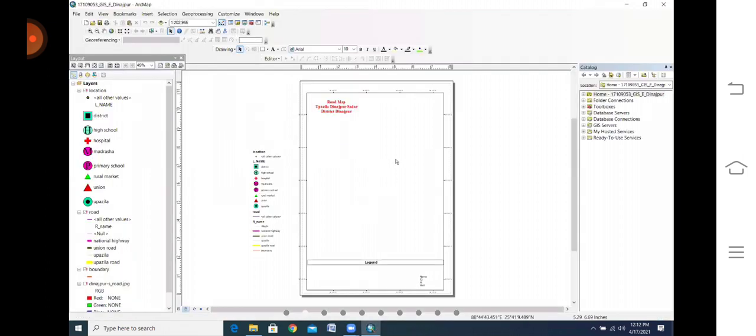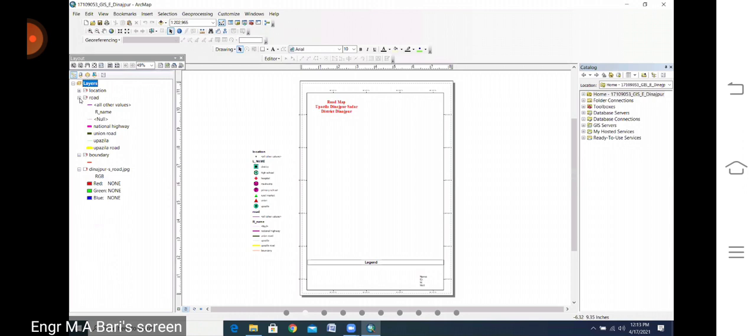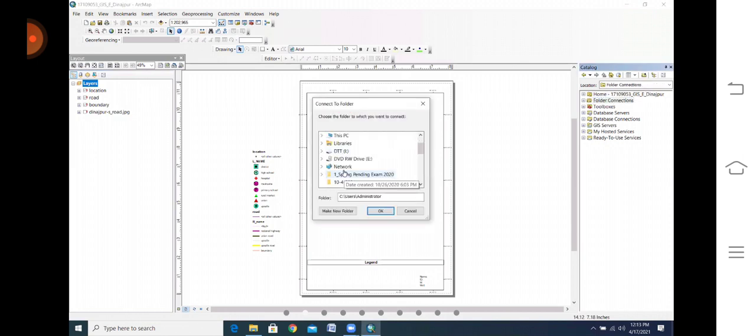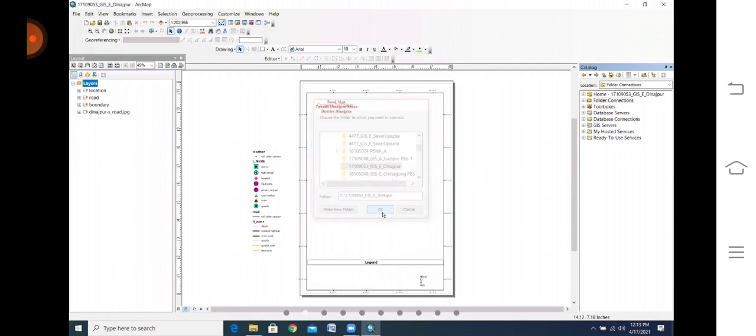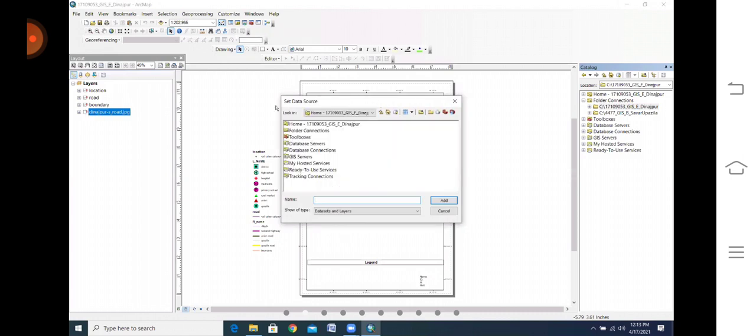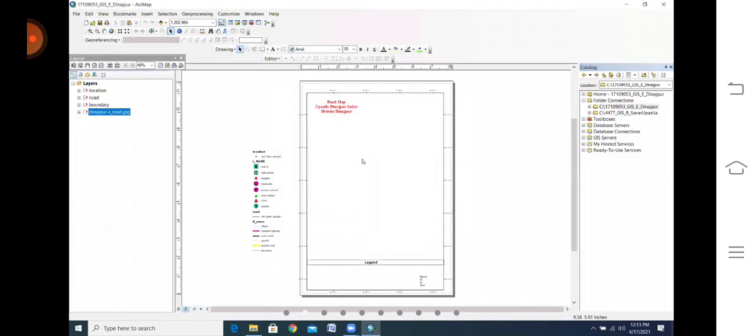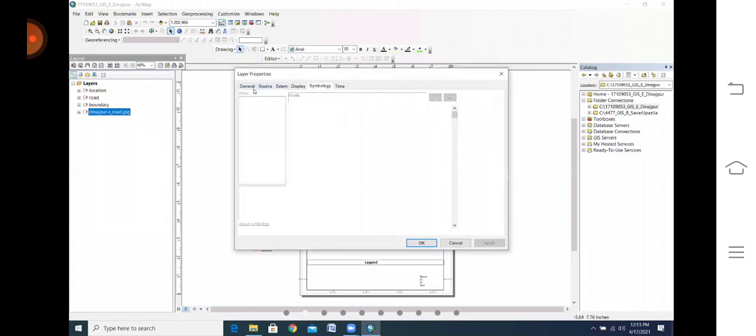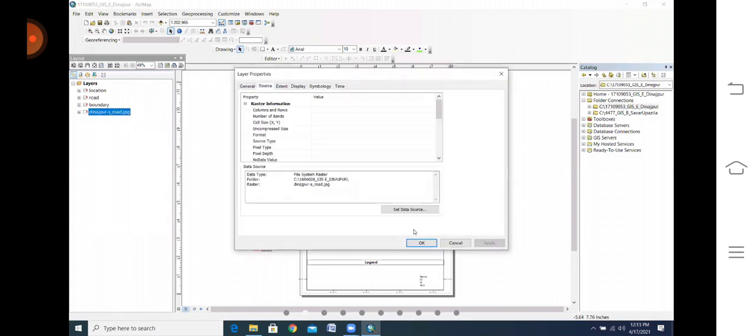First, listen, these are all dim, so you need to connect your folder first. Connect folder. You already know this type of thing, I think. We connect these again. Next, you will double click it, or you can go to the properties, whatever you like. It will show you the properties. Go to the source, then set data source.